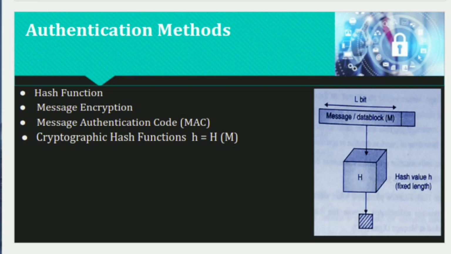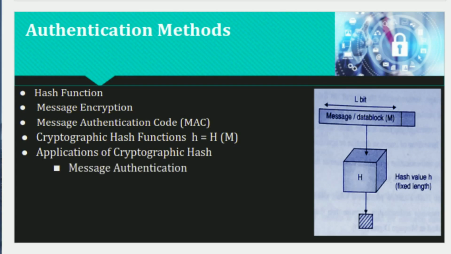So let's discuss a few applications of the cryptographic hash. There are three major application areas. The first one is message authentication, then digital signature, then other applications, such as creating a one-way password file, for which we commonly use the hash function. The password is stored in the operating system so that a hacker cannot access the data or the password file.